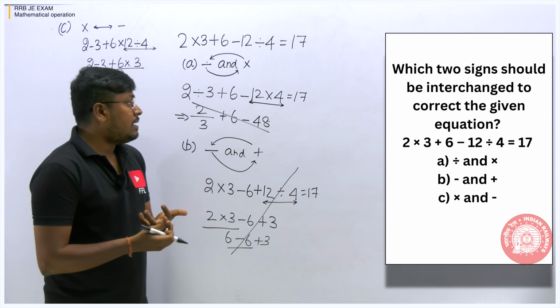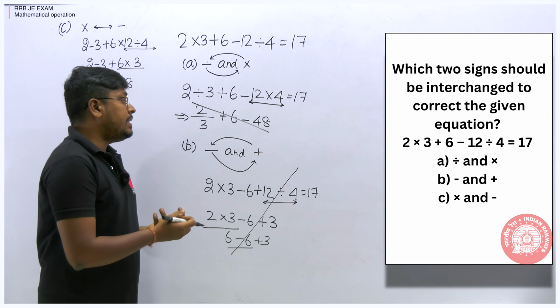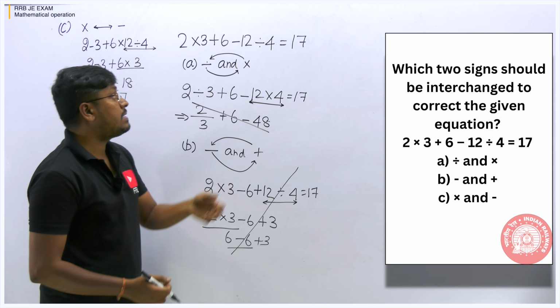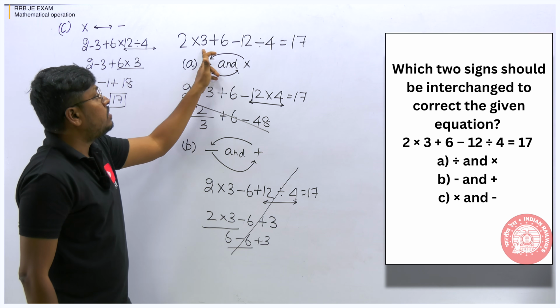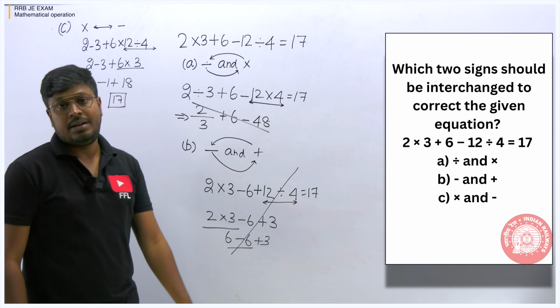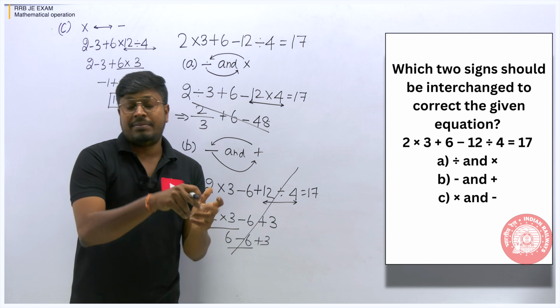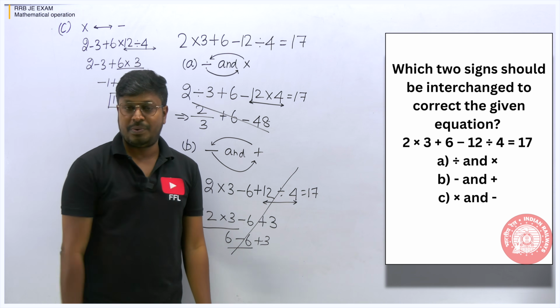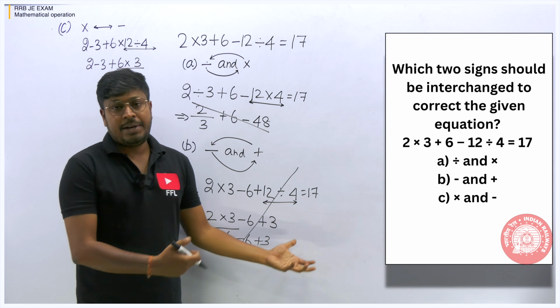So you can see that they can ask you anything. Not only the operations, sometimes the numbers will be interchanged. For example, 12 will be interchanged into 3, and 3 will be interchanged into 12. So wherever you see the number 12, that will be interchanged into 3, and wherever you see 3, you have to interchange it into 12. So this is one kind of model.